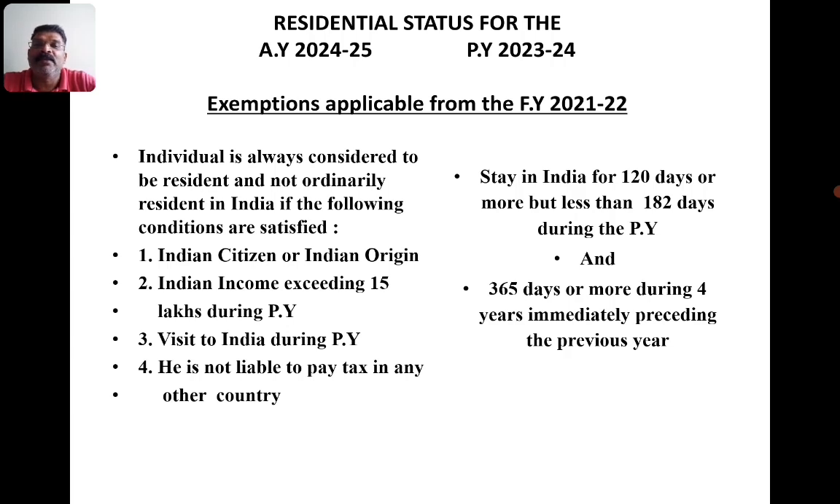is not applicable. Whereas in the third exemption, an individual by default becomes a resident but not ordinarily resident if he satisfies the four conditions. He should be an Indian citizen or of Indian origin. His income should exceed 15 lakh. He should come for a visit to India, and he should not be liable to pay tax in any other country, and he should not be a resident in any other country apart from India. So in that case, his stay will be 120 days instead of 182 days. So these are all the exemptions with respect to residential status.